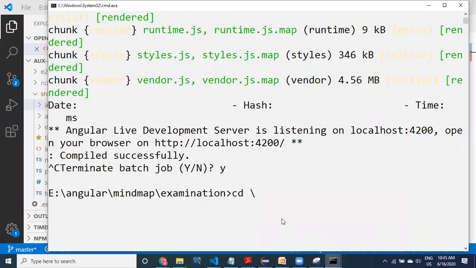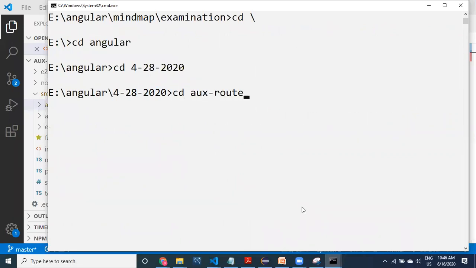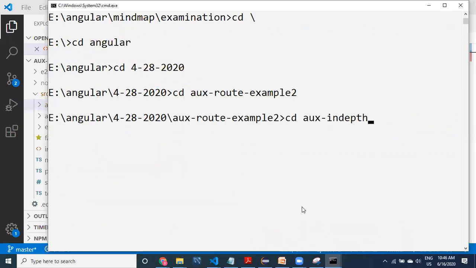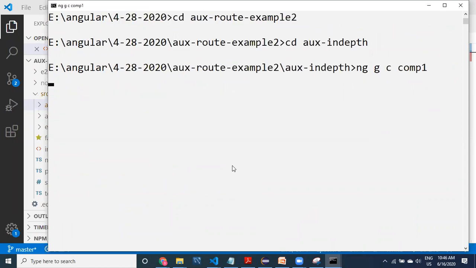In Angular, cd into auxiliary-depth. Now ng generate component comp1. I'm going to provide comp1 for the simple route.